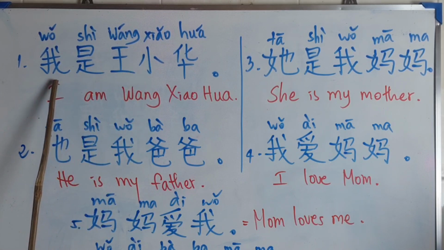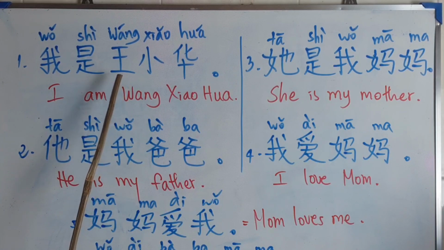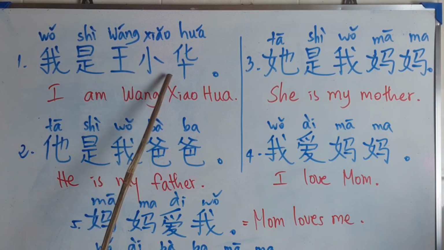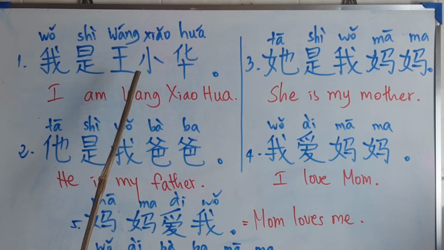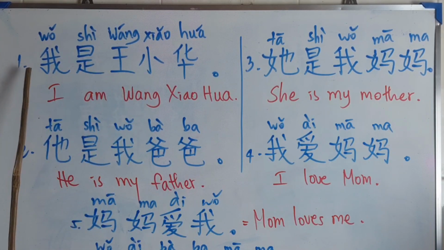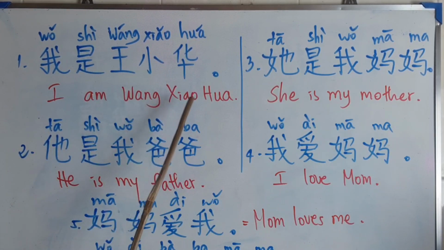For example, for me, I am Ming Hua. I also have a Chinese name, but if I don't, I can put another name here. And you can also try to do it. Try to say with me, okay? 我是王小华. I am Wang Xiaohua.